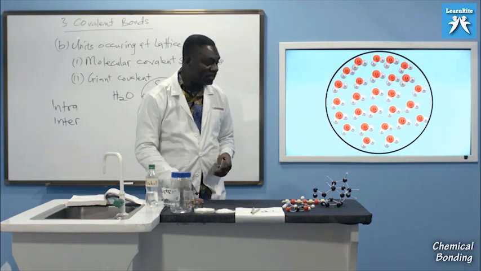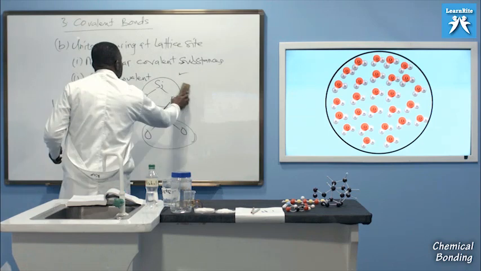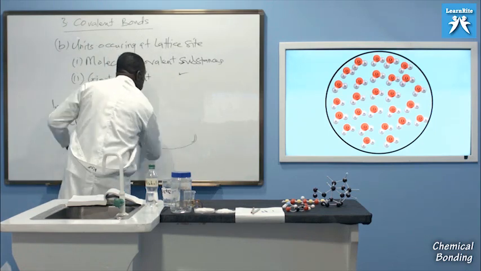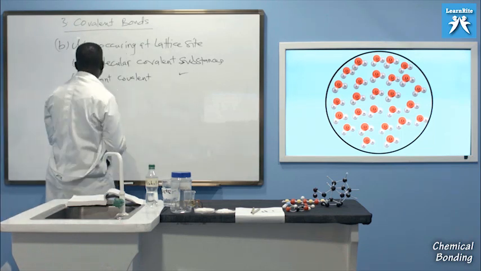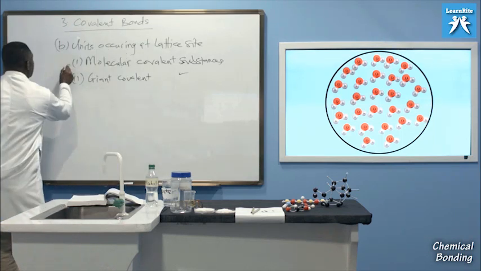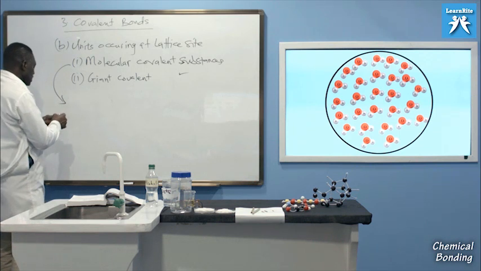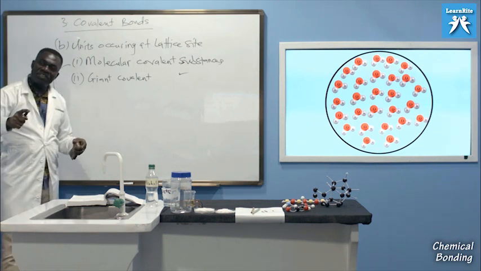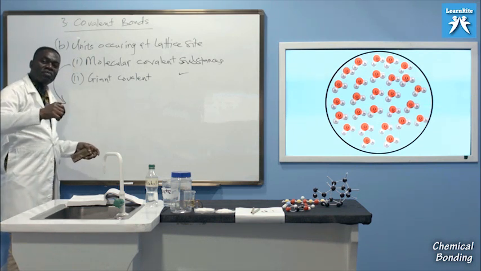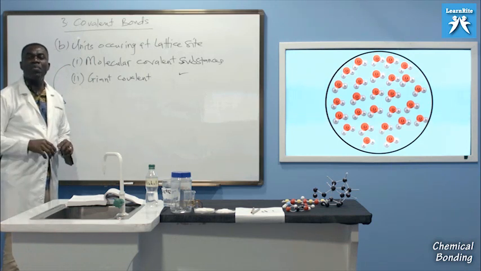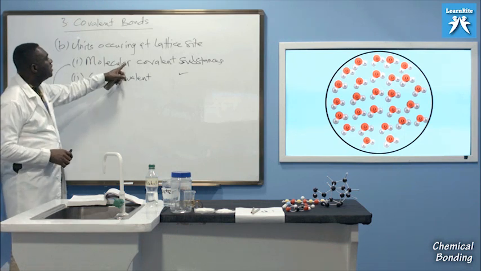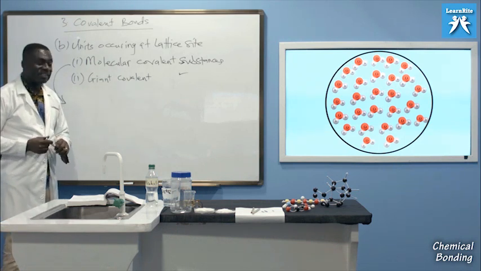Giant covalent substances. So, molecular covalent substances: that's one. If I take this, you can think about, apart from silicon, from carbon, nitrogen, group 5 onwards, almost all the covalent compounds that they form will all form simple or what you call molecular covalent substances.